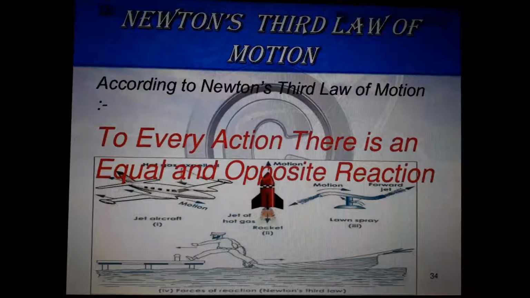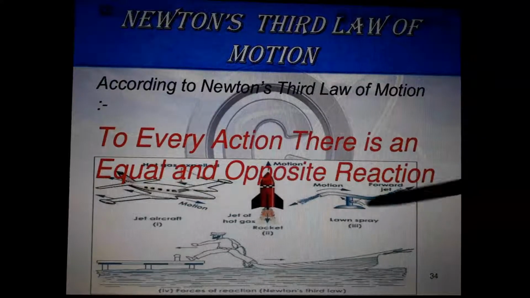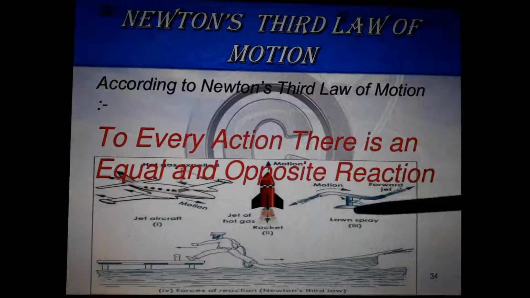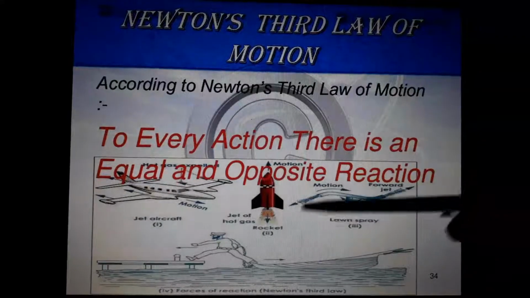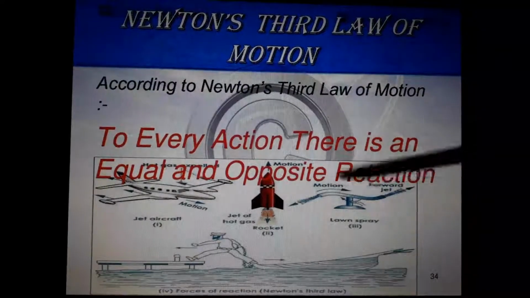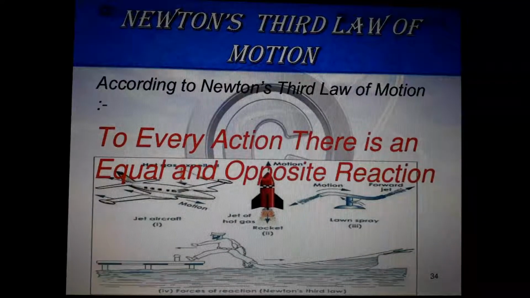Okay, this is the sprinkler in a garden and all. Have you seen sprinklers? Same, Newton's third law. Understand? The water is coming out of one place, like this, and the force of the water will allow the sprinkler to rotate. Understand? Lawn sprayer, it is called the lawn sprayer.